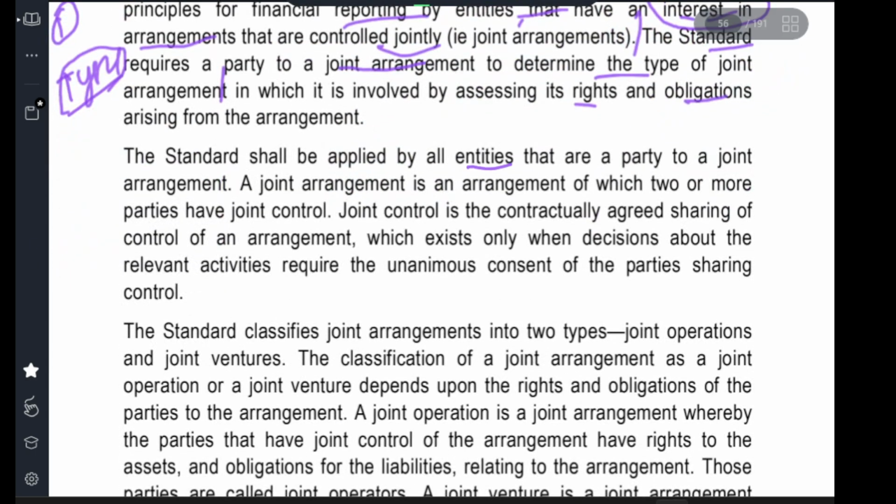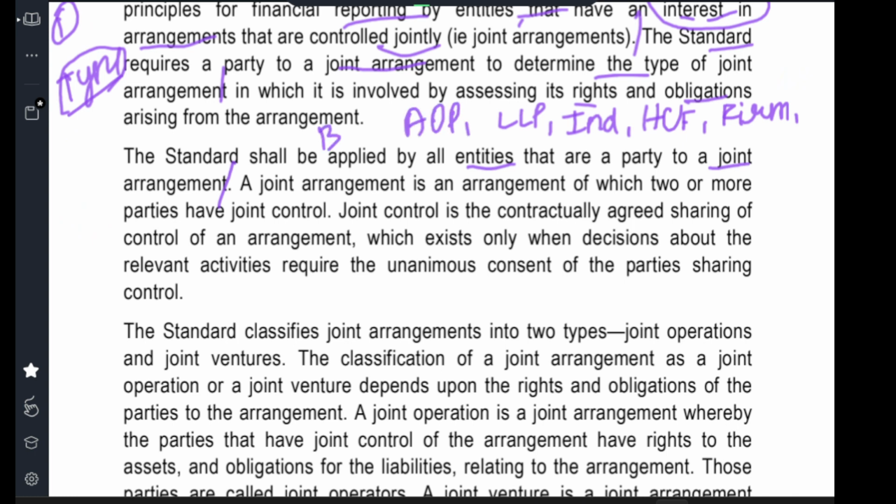The standard shall apply to all entities that are party to a joint arrangement. So this Ind AS is not only for companies, public companies, private companies, LLPs. Whoever the entity is that has a joint arrangement can do it. For example, an LLP can enter a joint arrangement. Individuals, HUF, firms can have a joint arrangement. AOP can have a joint arrangement. BOI can have a joint arrangement. Association. So whoever may have a joint arrangement can do it.